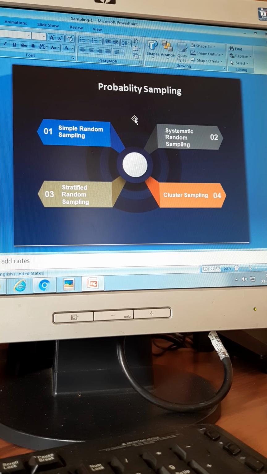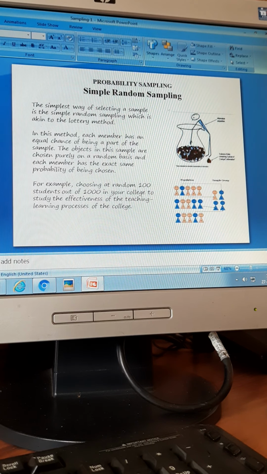Random sampling is the most difficult method of sampling to follow. Why? Because of the first rule. The first rule is it is a probability sampling. Probability sampling means every member in the universe will have to be given equal chance for participation. Right? So I will tell you all how a random sampling is generally done.